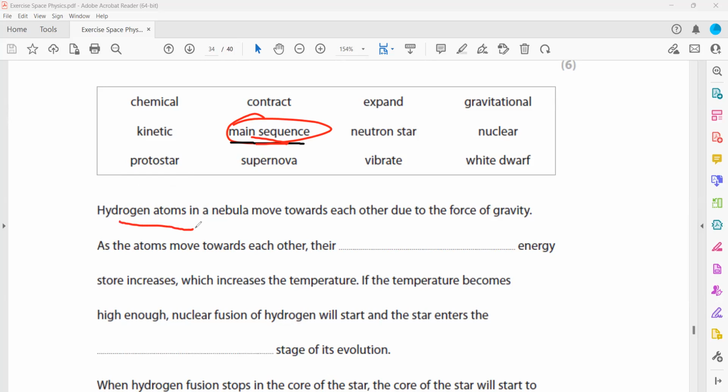So even this part, when the hydrogen atoms in a nebula move towards each other, that is a stage where it becomes a protostar. So this should be a main sequence star.